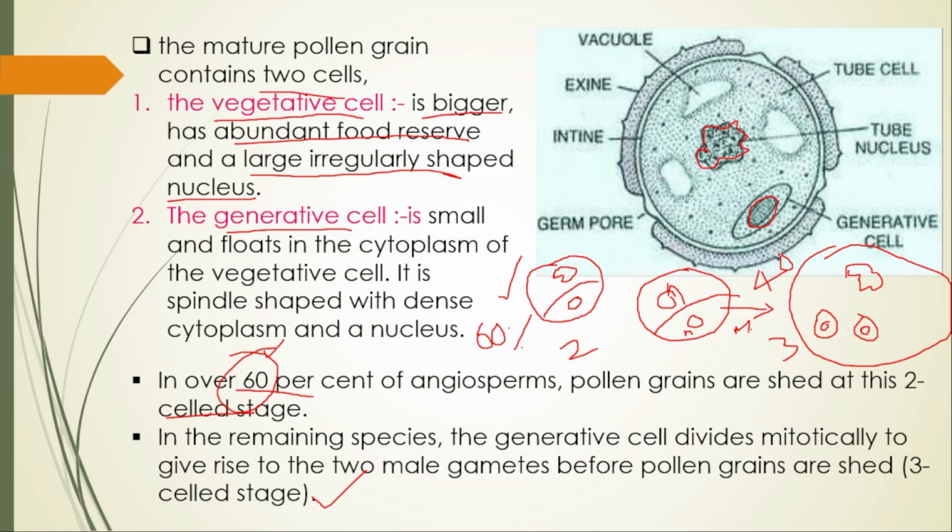That means they may be shed in two-celled stage, they may be shed in three-celled stage. If two-celled stage, it will have two cells, that is vegetative and generative. If I am talking about three-celled, it will have one vegetative cell and two generative cells.